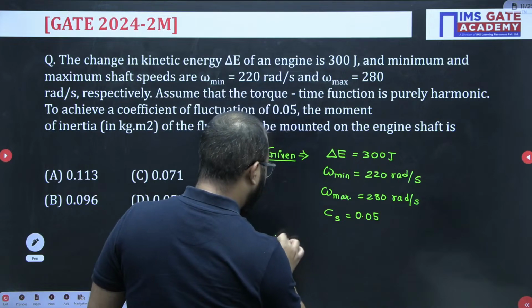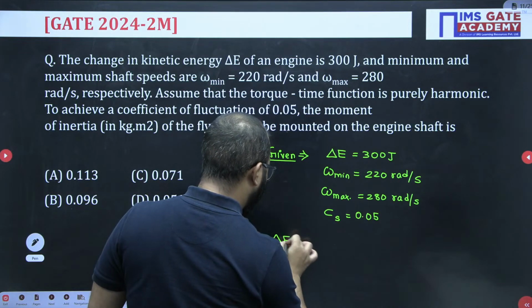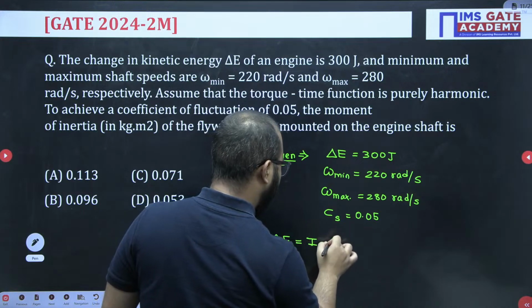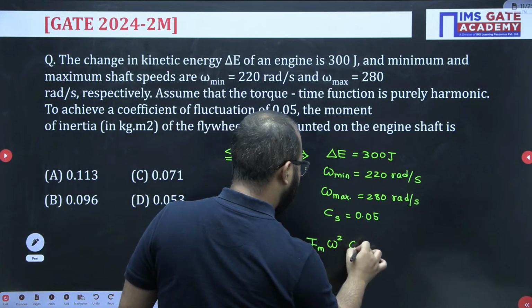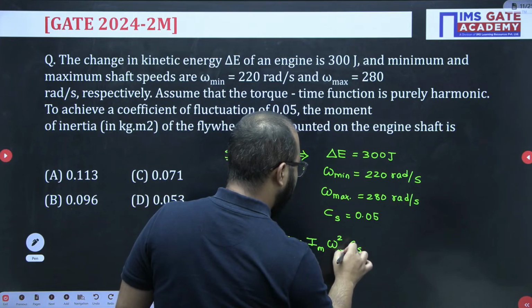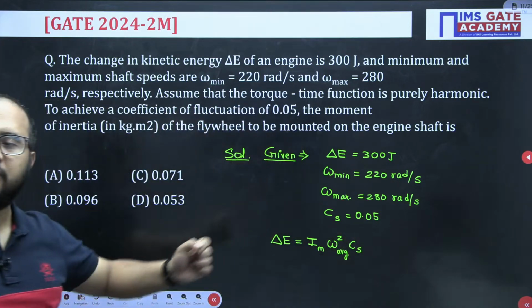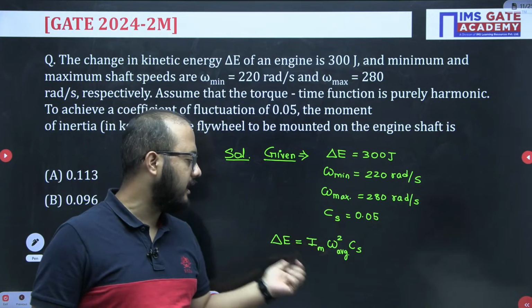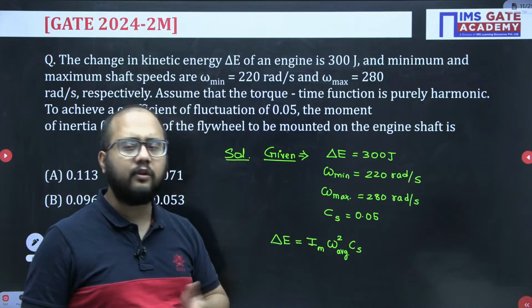So we directly have this formula, no? Delta E equals the mass moment of inertia Im omega square Cs. Omega will be omega average. Now when maximum and minimum values are given, we can calculate omega average. Cs is already given in the question directly. Delta E is also given. So mass moment of inertia will be what?